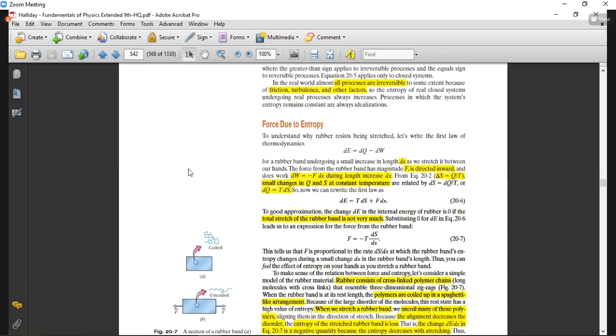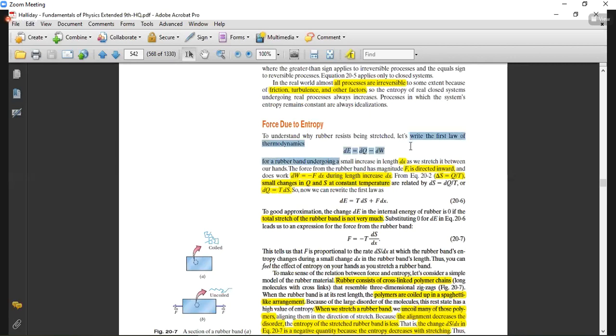So he's saying, whenever you stretch the rubber band, you obviously feel the force that it will try to move in the inward direction. So he asks why the rubber band resists the stretching. For that purpose, we will consider the first law of thermodynamics.